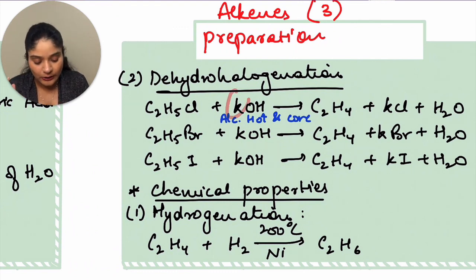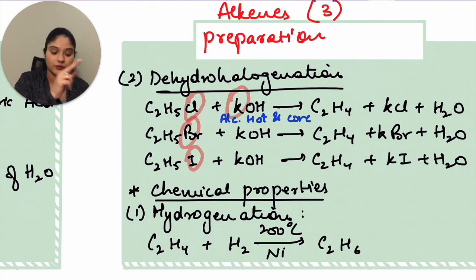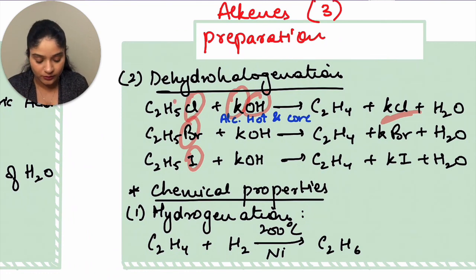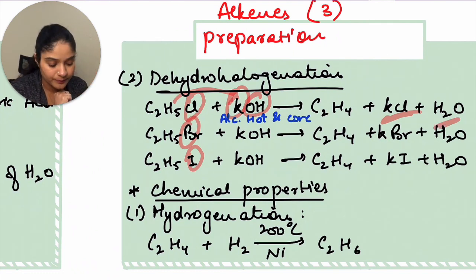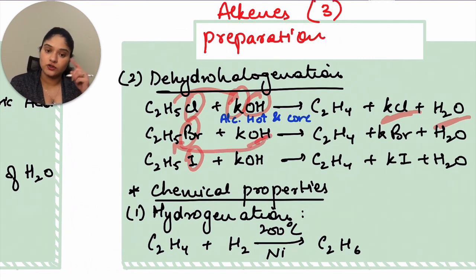The OH will take out one hydrogen from C2H5, combines with it and gives you water. Whatever is left gives you the organic product, that is C2H4. The same thing will happen for all halogens. For example, with Br, K combines with Br to give KBr, OH combines with H to give H2O, and you're left with C2H4.